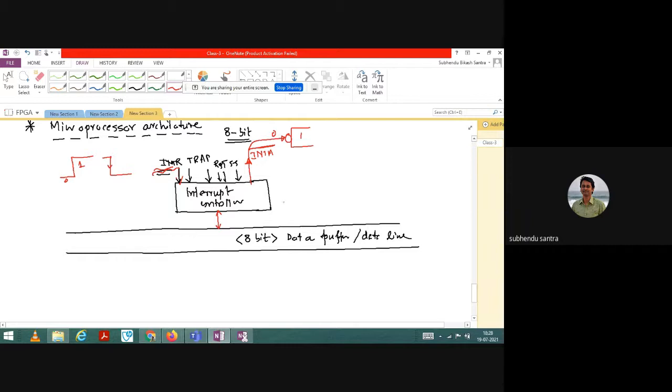Now next, you see I can do a lot of tasks serially, sequentially. I can connect a lot of external hardware as well using this interrupt driven signal using the 8255. 8255 is another chip, so that architecture I will not draw. It will be integrated with this interrupt controller, and then we can connect a lot of input output. So this part is over.